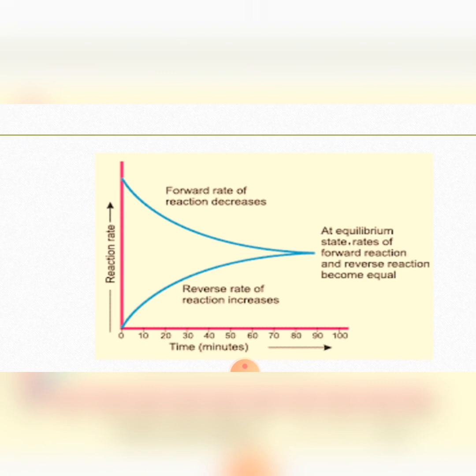As time passes, the rate of forward reaction decreases and the rate of reverse reaction increases. At some stage, both rates, that is the rate of forward reaction and rate of reverse reaction, become equal. This is the equilibrium state.